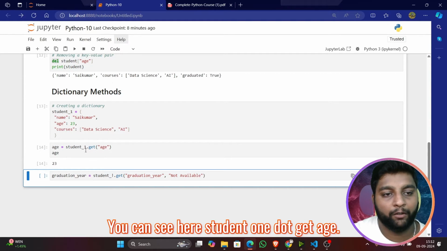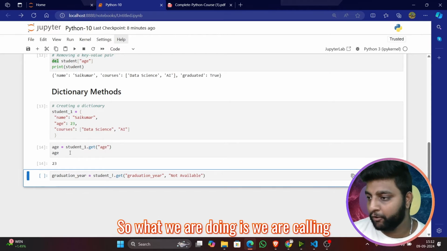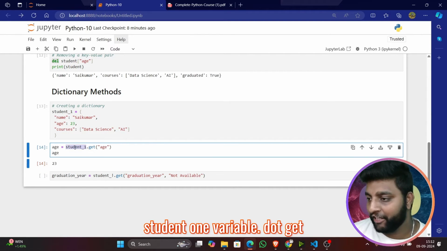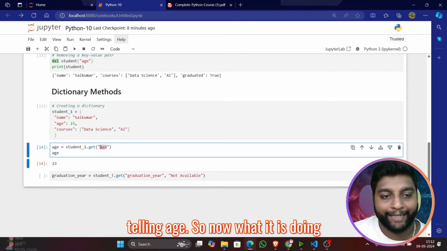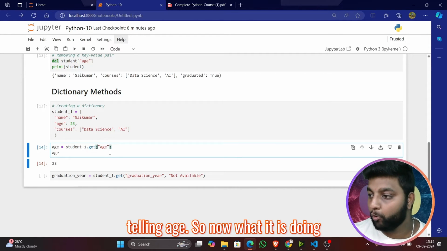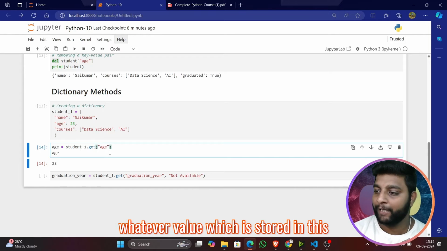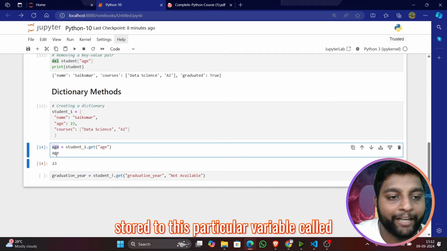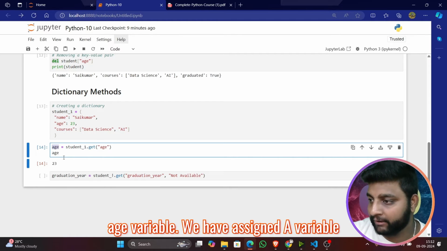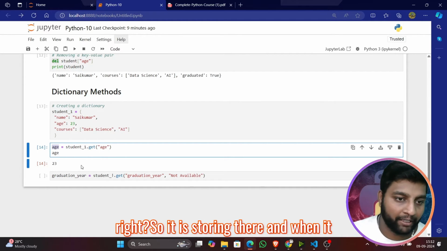You can see here student1 dot get age. What we are doing is calling the student1 variable's get function, and inside the function we are passing age. Whatever value is stored in this particular age key is now stored in the variable called age. We have assigned a variable, right? So it is stored there.